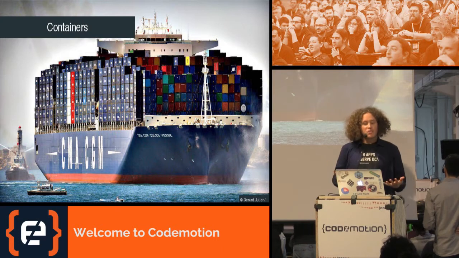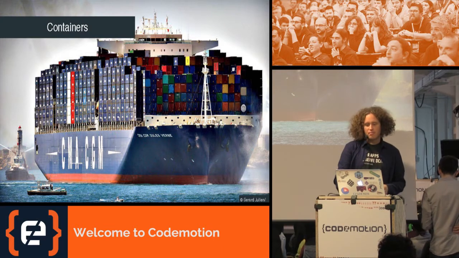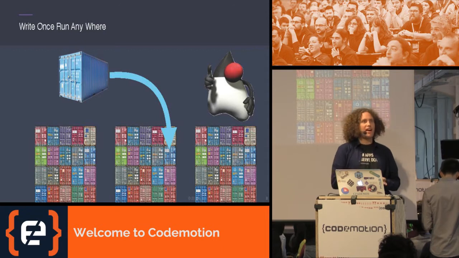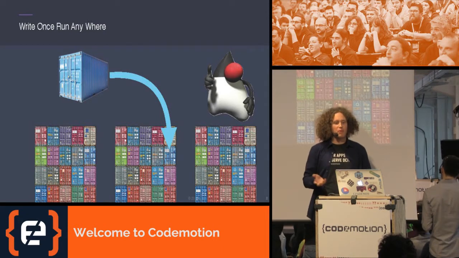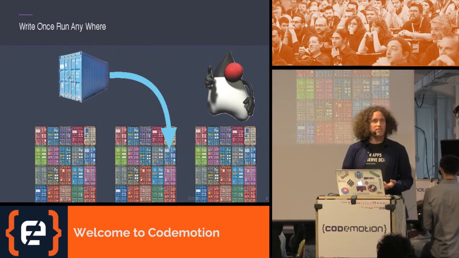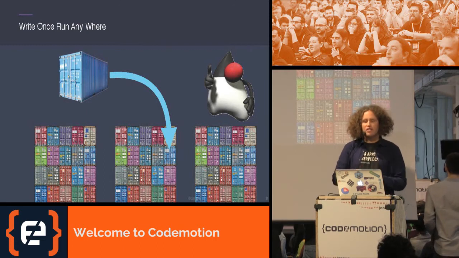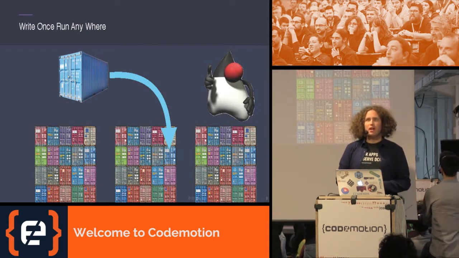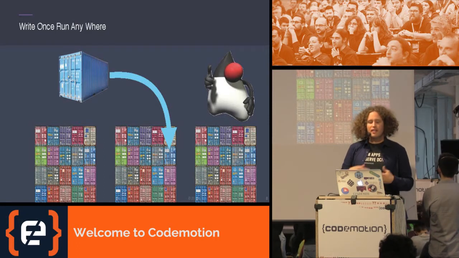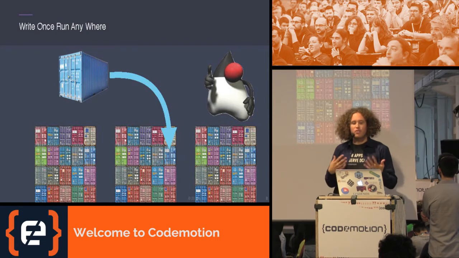So let's dive into the first part of the name, containers. Containers have this really cool promise, write once, run anywhere. And this is what I really like about it. I can actually start here on my laptop, develop an application, package it into some kind of container image, and then it's very easy to deploy and run this container image anywhere else.